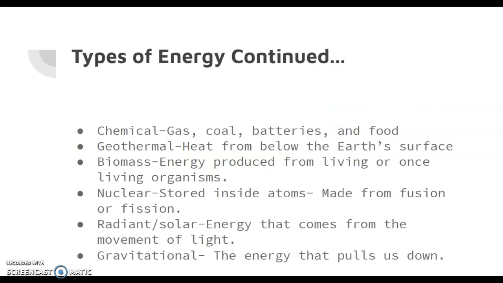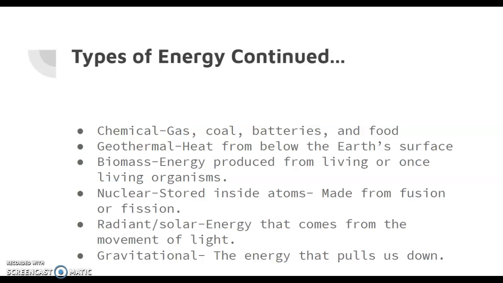Some more types of energy are chemical energy. Chemical energy can be anything from gas, coal, batteries, and food. So our bodies use chemical energy. When we eat food, it will turn into chemical energy, which powers us and enables us to have kinetic energy, allows us to move. We have geothermal energy, which is heat from below the Earth's surface. We have biomass energy, which is energy produced from living or once living organisms.